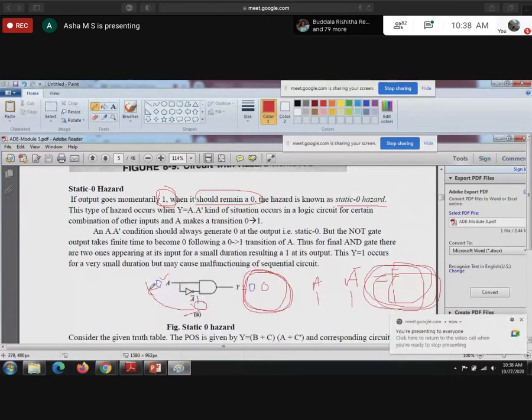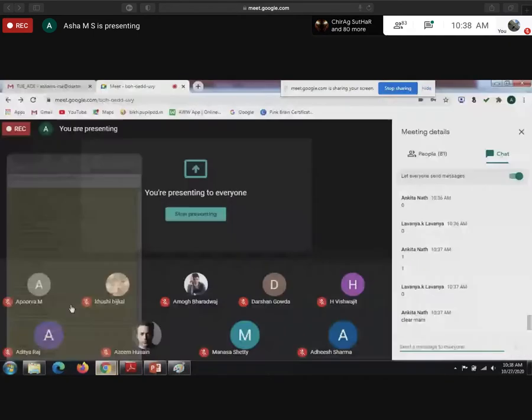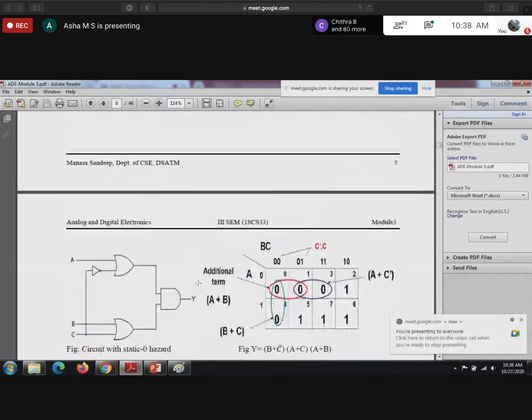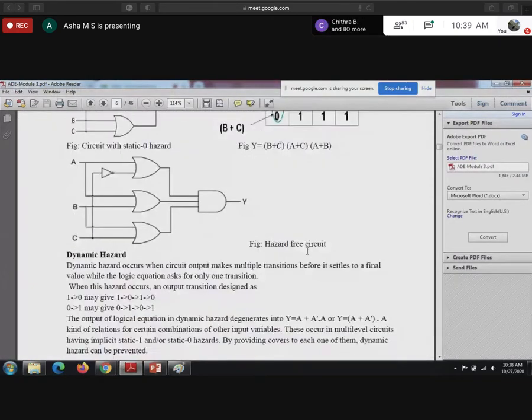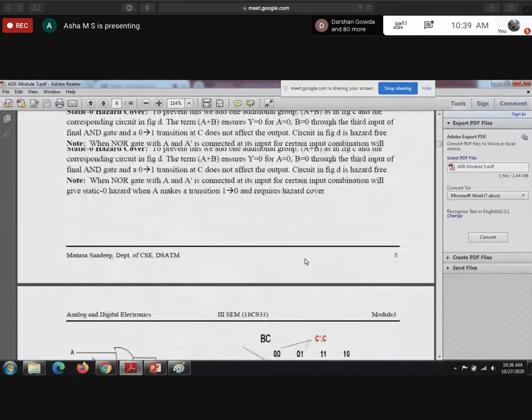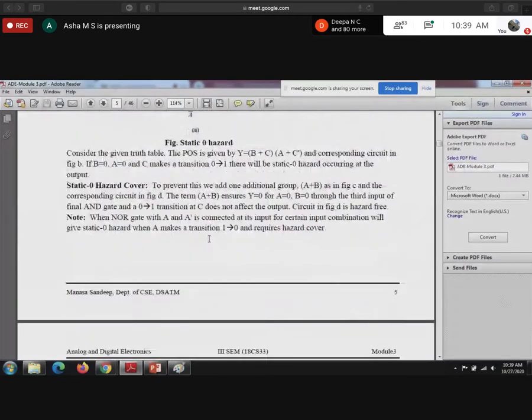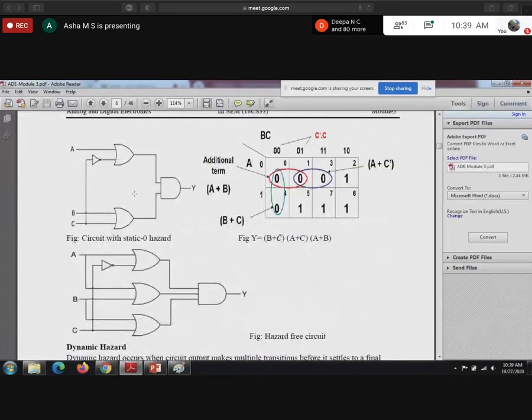So a is 1, a bar is 1, so the output will become 1. So momentarily it is going to 1. Once it changes back to 0, it will become 0 again. That momentary 1 is called a static 0 hazard. Guys, are you clear or do you still have any doubts? Then how to overcome this? Okay, this is just for your reference, I explain. Actually this one is this.